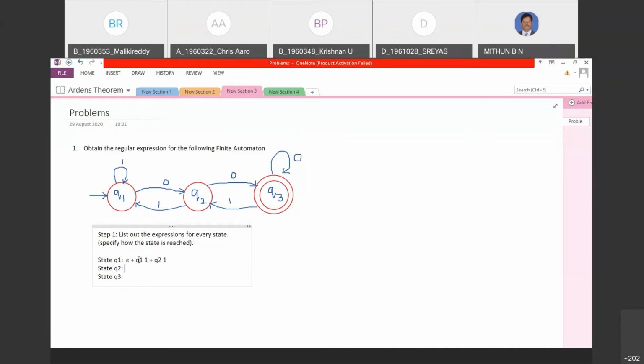Similarly, it is Q2, it is Q1 0 plus Q3 1. That's clear? Then for Q3, it is Q3 0 plus Q2 0. Is that clear? Step 2 should be elimination and reduction. That's what we say. That's one way. Or you can also say substitution. Whichever you want, you can use. That is what we do there.